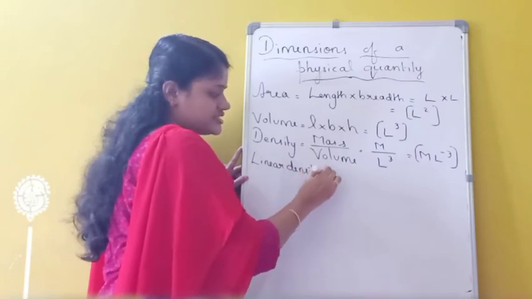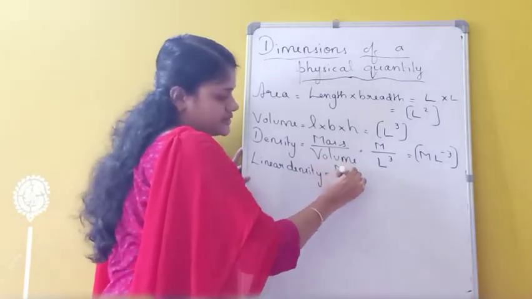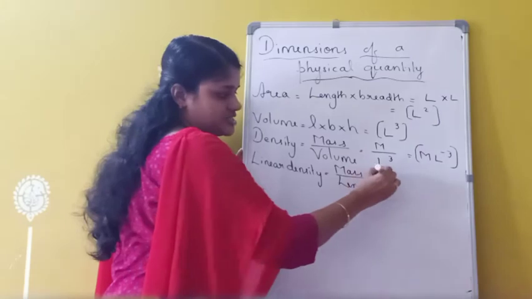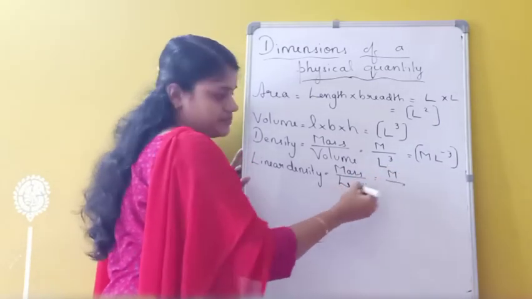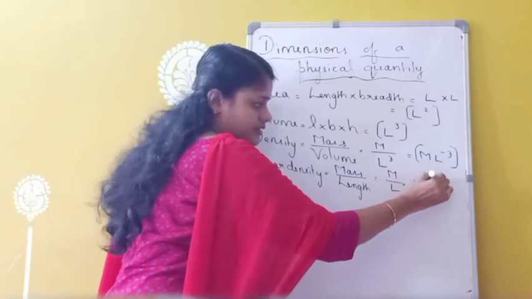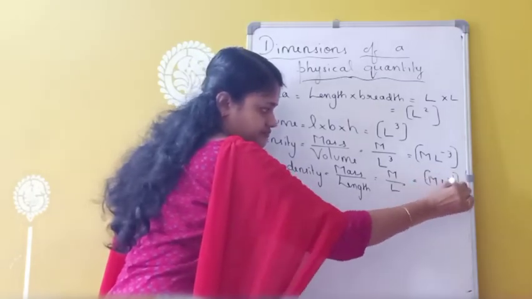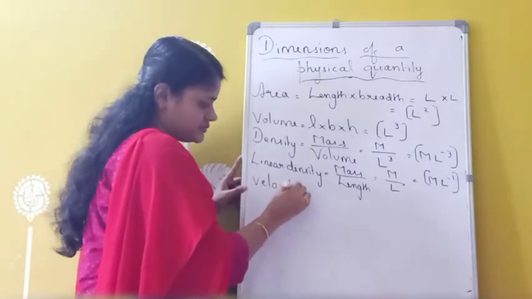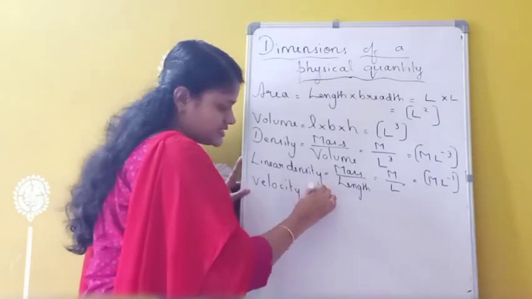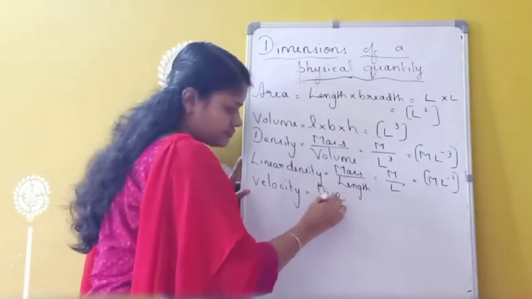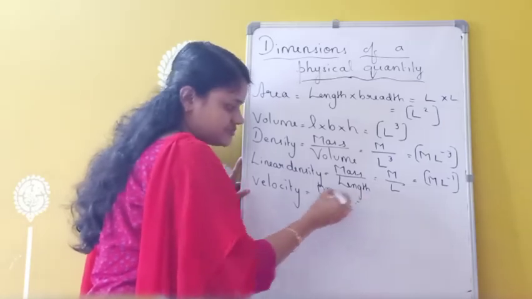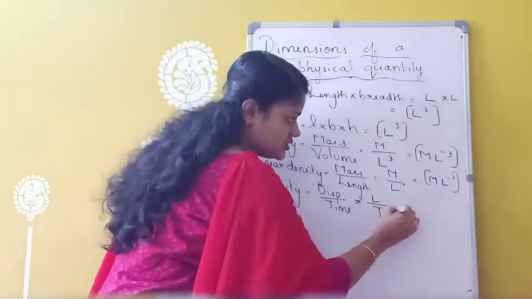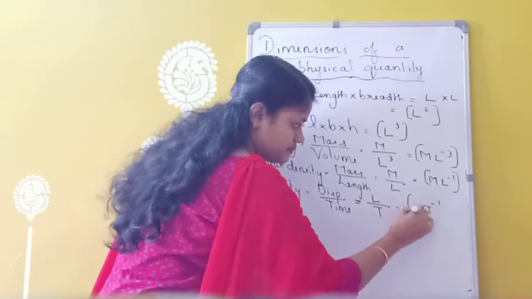The next one, linear density. Linear density means mass per unit length. So mass, what is the dimension? M, divided by length, the dimension is L. So we can write M L raised to minus 1. Okay. Now again velocity. Velocity, now only we wrote the velocity dimension. Velocity means displacement by time. Displacement means distance or length. That means L divided by time T. So LT raised to minus 1.